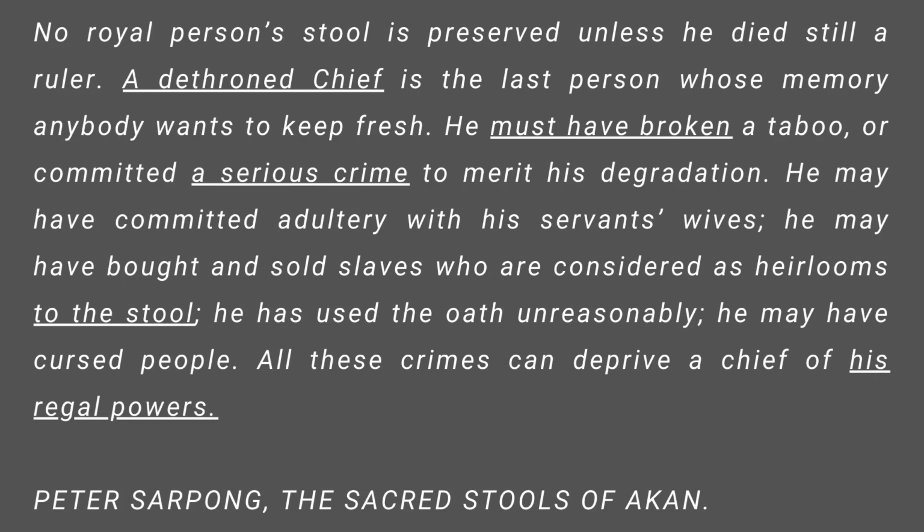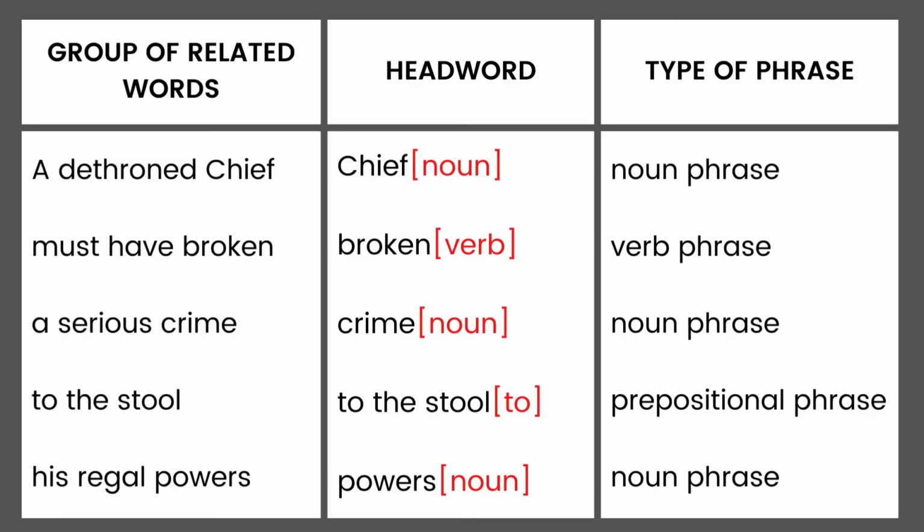If you took the time to do the exercise, you should have something like this. Our first phrase is a dethroned chief. The head word in this phrase is chief. The part of speech of chief is a noun. Therefore, we have a noun phrase.